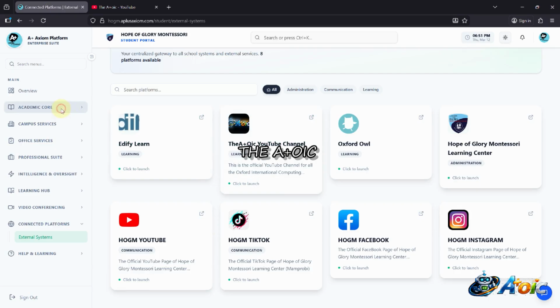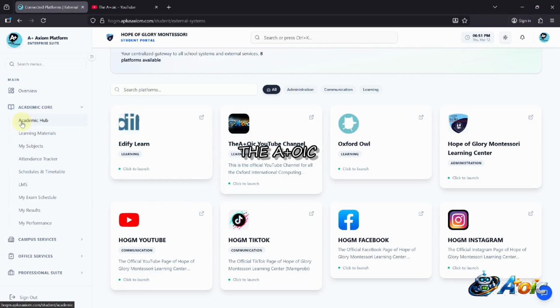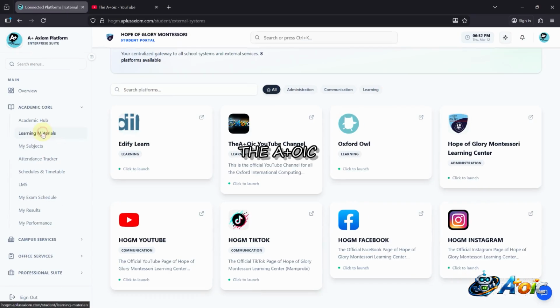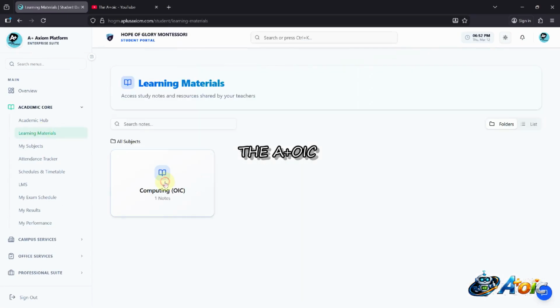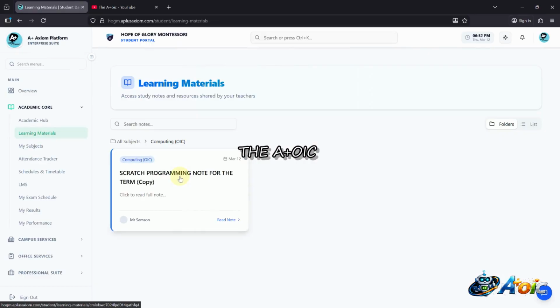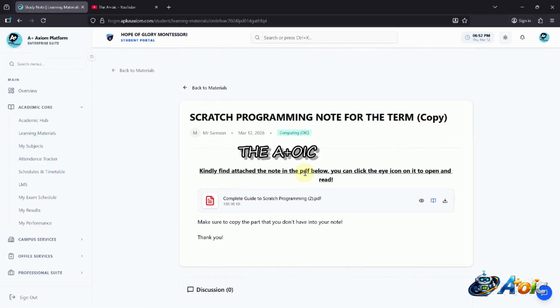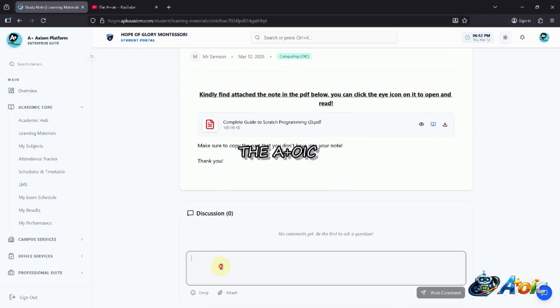So as a student, you get to the academic hub, this side, and then go to the learning materials for your notes. This is grade 5, so I have the notes right here. You can leave a comment right here if you've read and maybe there are any difficulties.